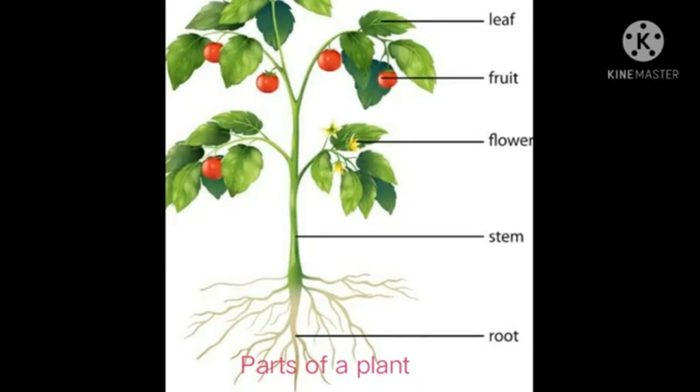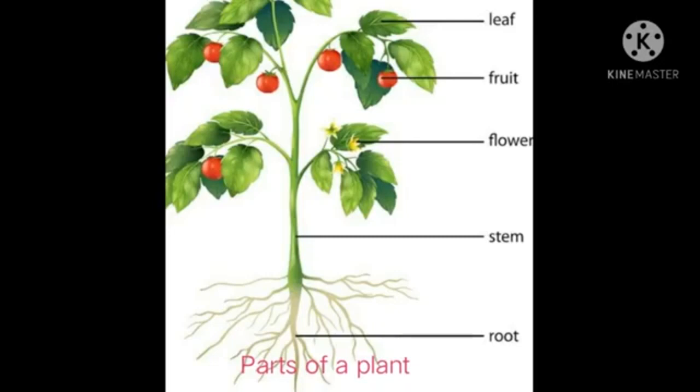Stem exposes the leaves, flowers and branches to the sunlight to get nutrients and to carry out photosynthesis and other functions. Stem conducts water, minerals and food to all parts of the plant.